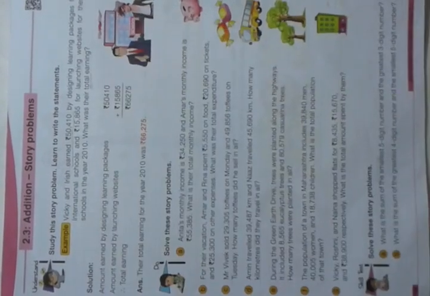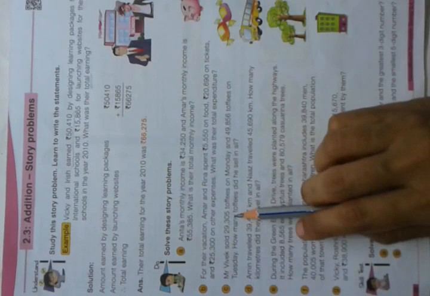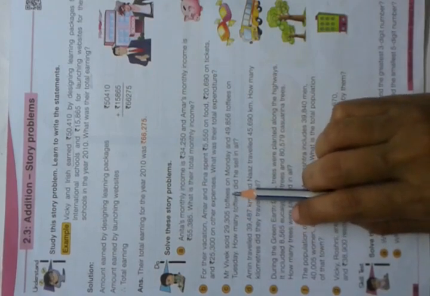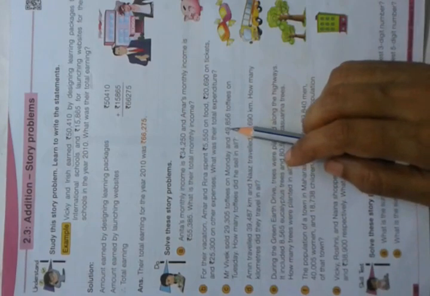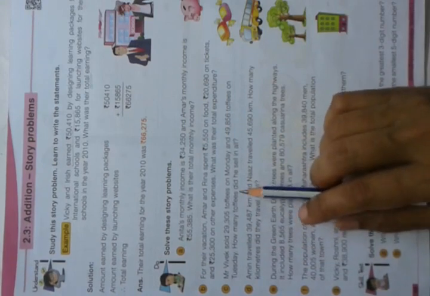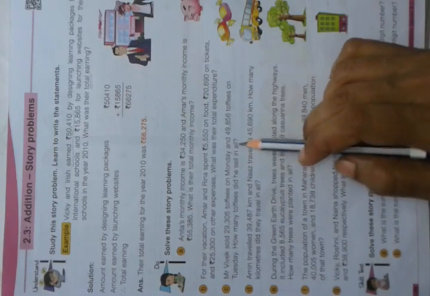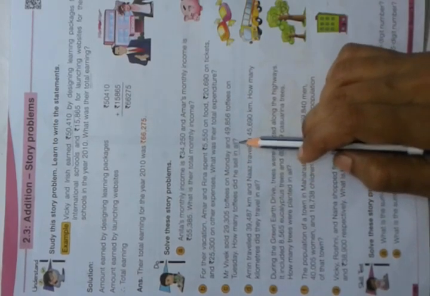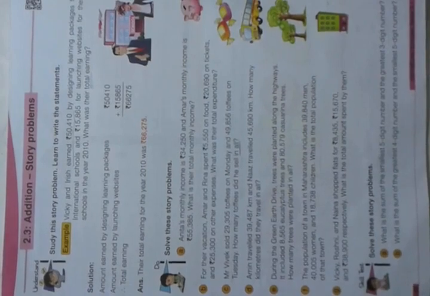Now, next question. Vivek sold 29,305 toffees on Monday and 49,856 toffees on Tuesday. Toffees means chocolates. How many toffees did he sell in all? In all means addition. Now see here.